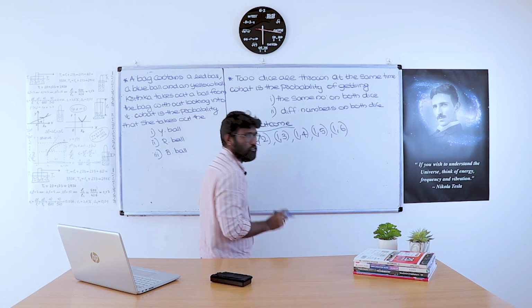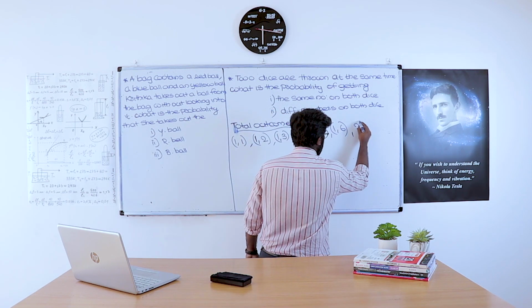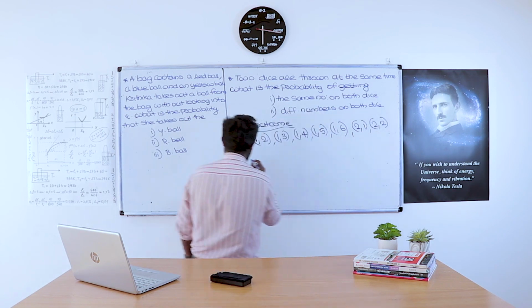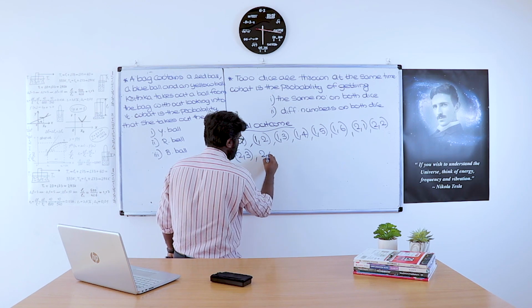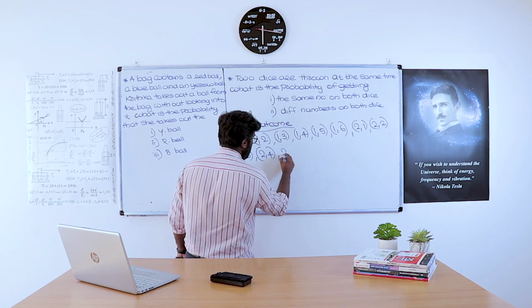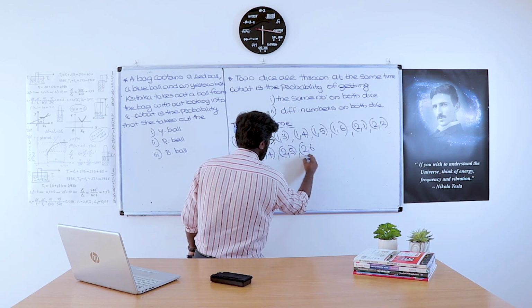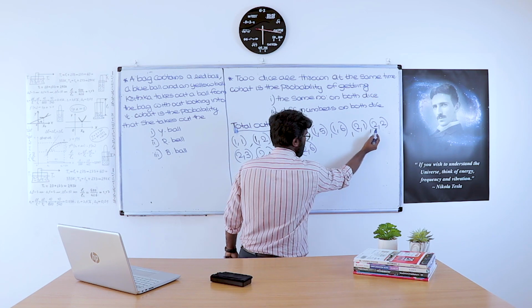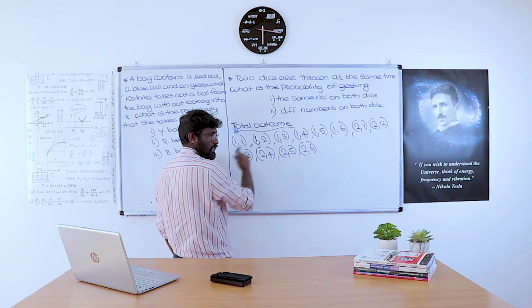First pattern completed. Next pattern: 2 1, 2 2, 2 3, 2 4, 2 5, 2 6. Second pattern completed.